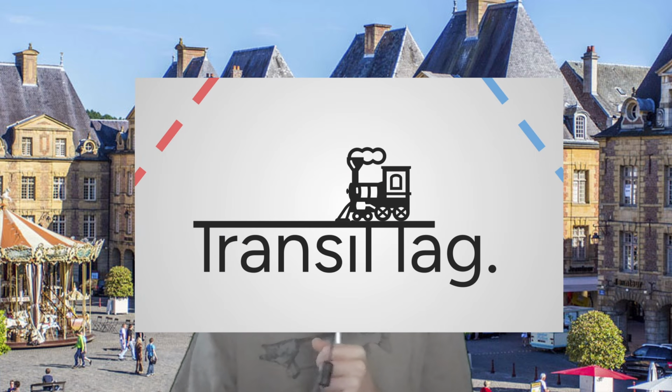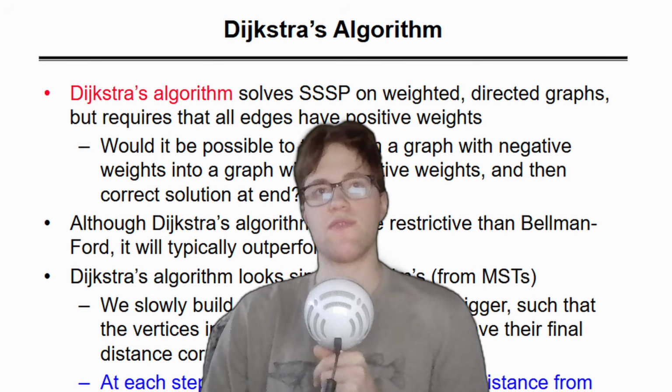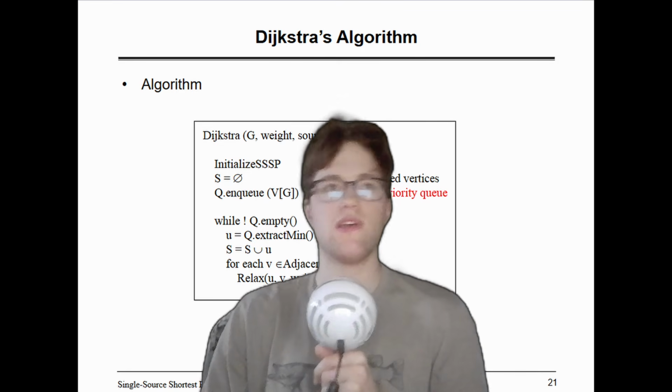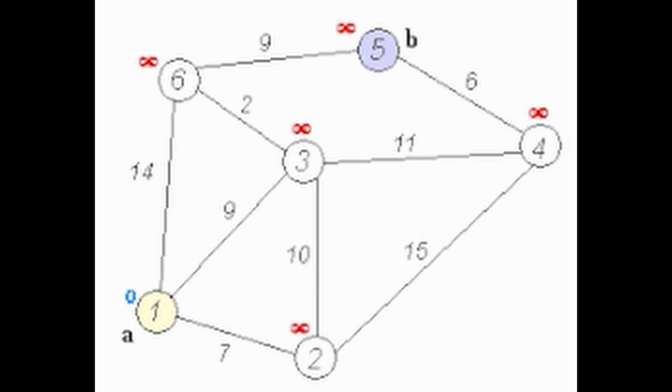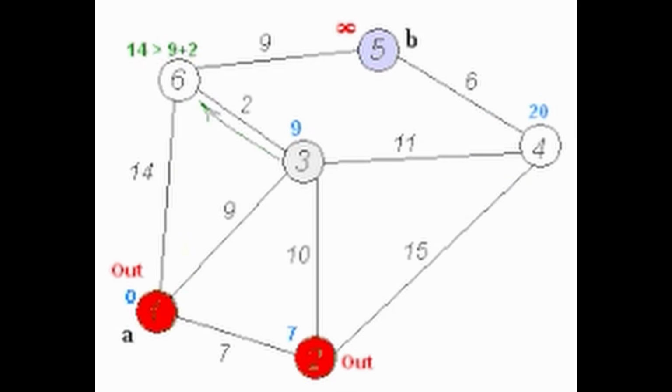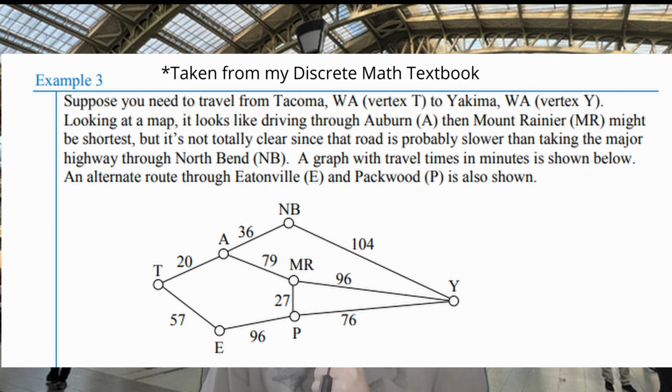It's also the inspiration for my next game, Transit Tag. The idea for Transit Tag really started in my discrete math class, when we talked about Dijkstra's algorithm. Dijkstra's algorithm is a way to solve single-source shortest path problems. For those not in algorithms, it's a way to find the optimal solution to get from point A to point B on a weighted graph. For example, depending on the weight of a graph, using multiple edges might be better than using the least number of edges. The example we used in class to demonstrate the concept was essentially Google Maps.